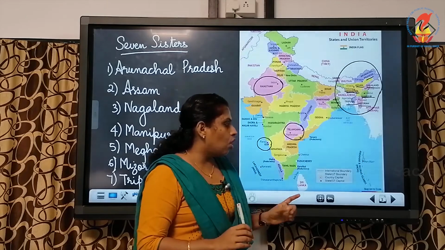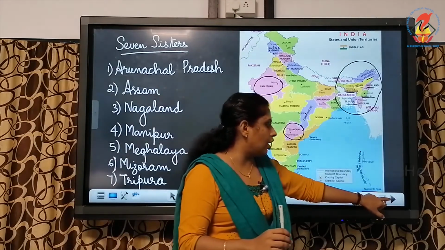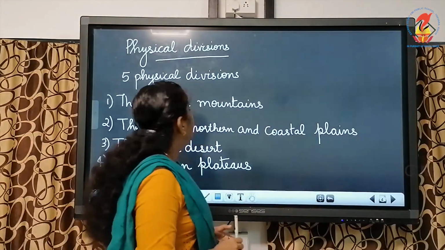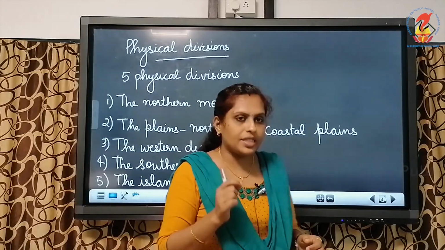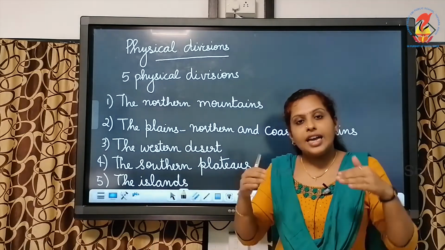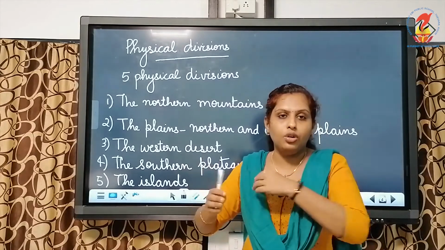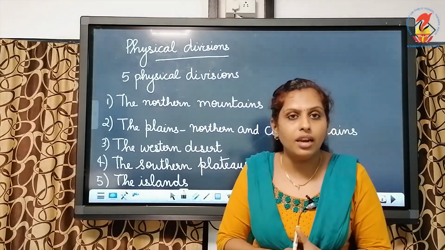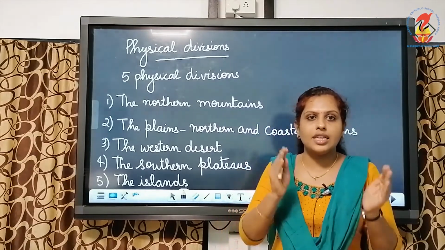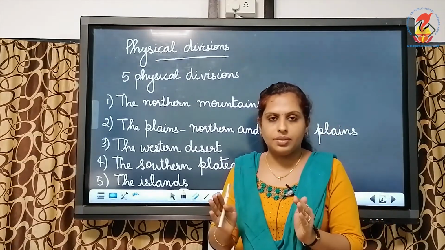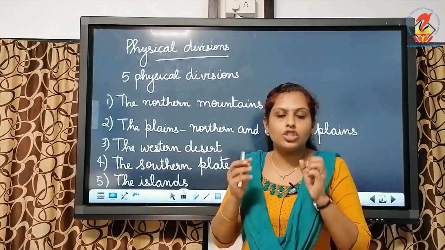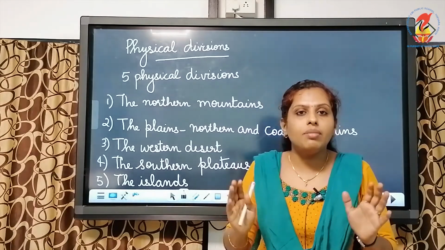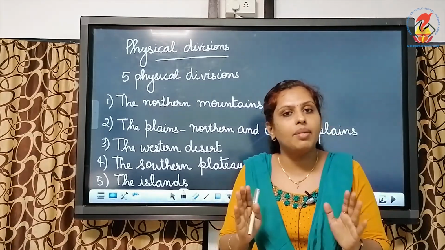Now, let's move on to the physical divisions of India. When we talk about the physical divisions, as I said in the first video, our Earth's surface consists of land masses and water bodies. We call them continents and oceans. But we should know that these land masses are not the same everywhere.